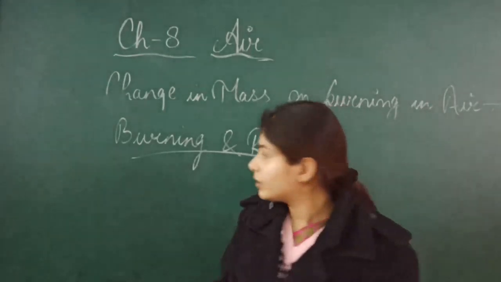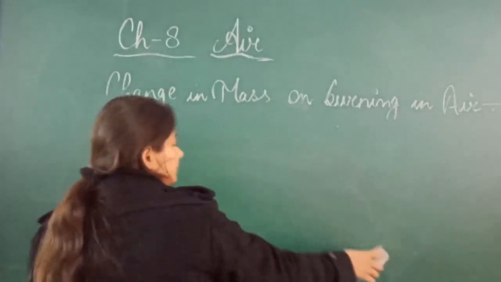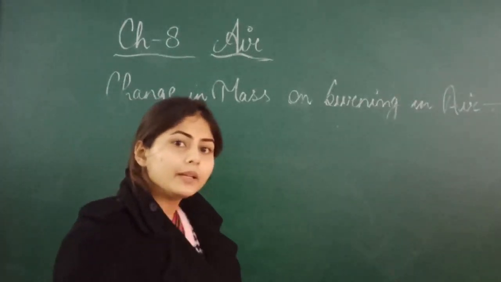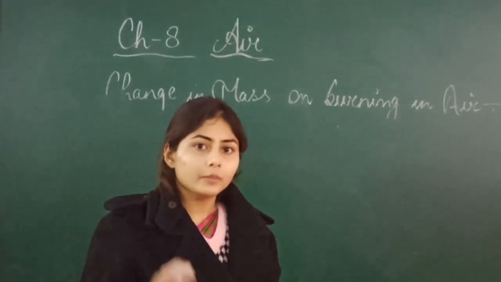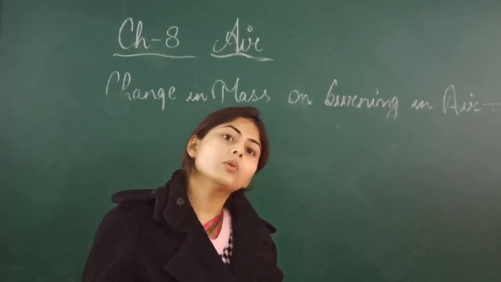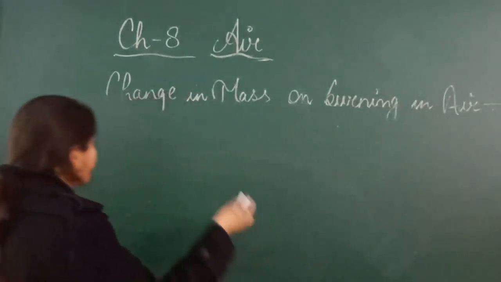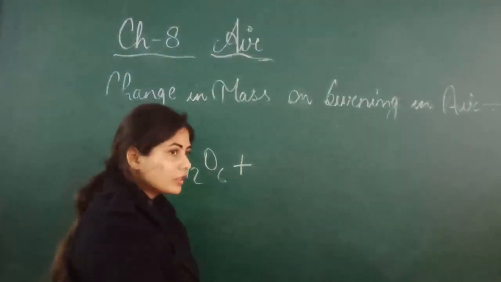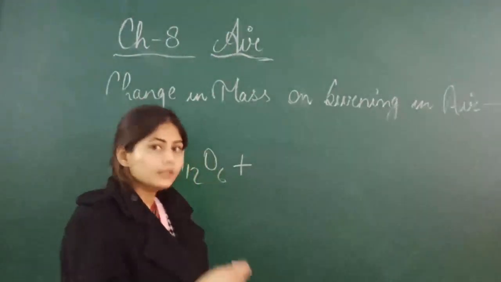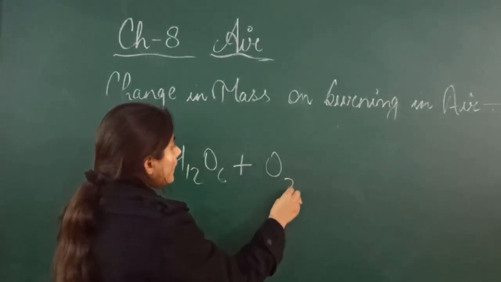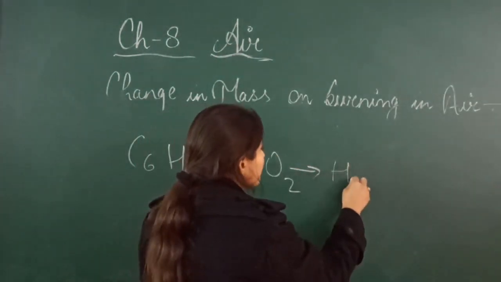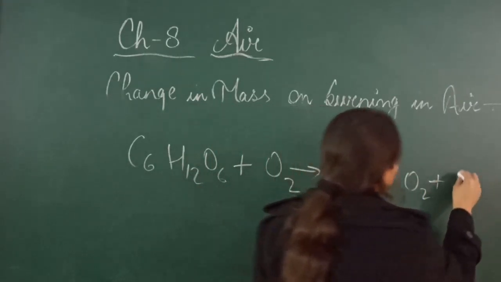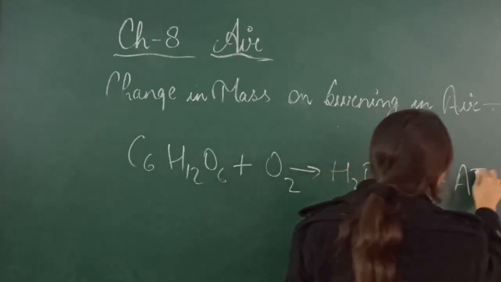So what is the respiration process? As we inhale oxygen, that oxygen dissolves in the blood, and that oxygenated blood goes to our cells. In the cells glucose is present, that is C6H12O6. The cell takes oxygen from the blood, and that oxygen breaks this glucose and gives H2O, carbon dioxide and ATP energy.